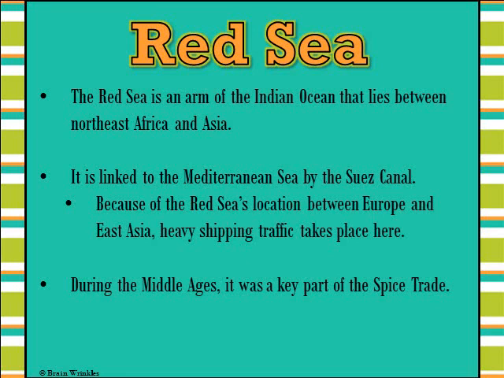The Red Sea is an arm of the Indian Ocean that lies between Northeast Africa and Asia. It is linked to the Mediterranean Sea by the Suez Canal. Because of the Red Sea's location between Europe and East Asia, heavy shipping traffic takes place here. During the Middle Ages, it was a key part of the spice trade. The spice trade, seasonings and things like that would come up out of Southern Asia, going to Europe. That was a huge deal. And this is what they're talking about when they say the spice trade. Next slide.